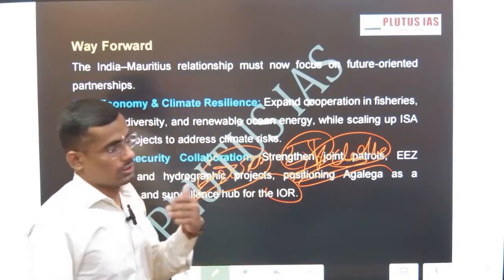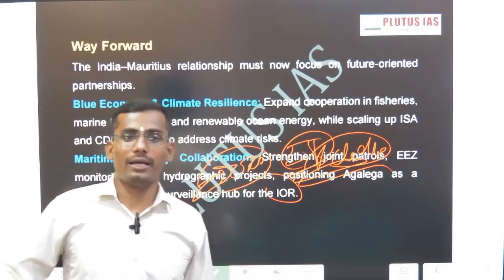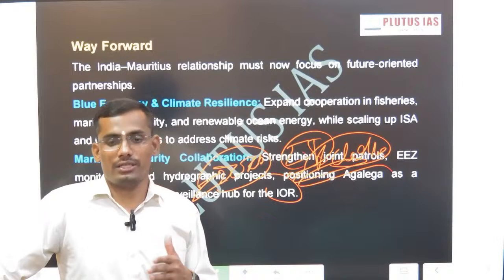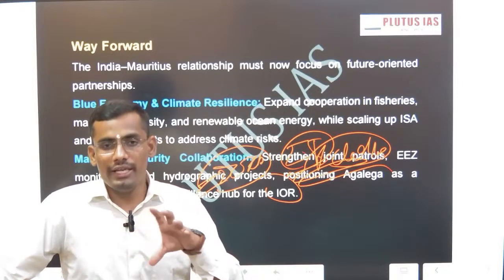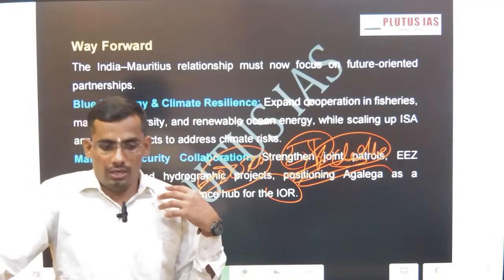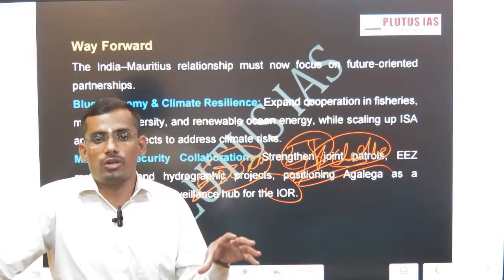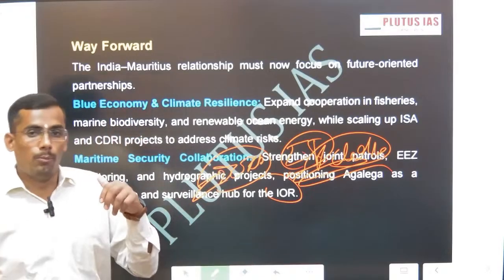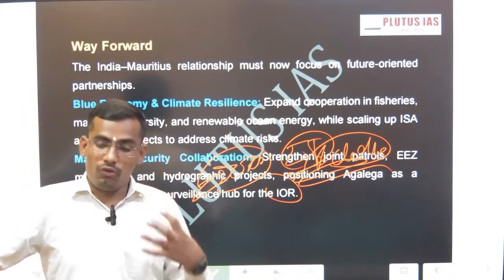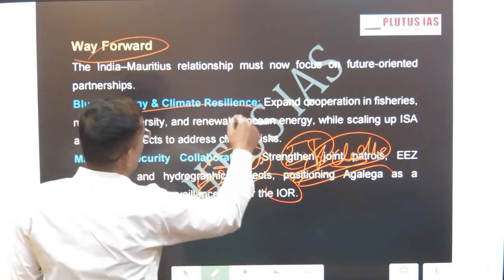India can hasten its implementation of the project in Agalega Island, because there is criticism from the African and other partners. They said that India is very slow in implementing its commitments. So if we enhance our capacity by enhancing our implementation of the project, that will help boost the morale of the people, and that will indirectly impact foreign policy. Okay, this is the way forward for the India-Mauritius relationship.